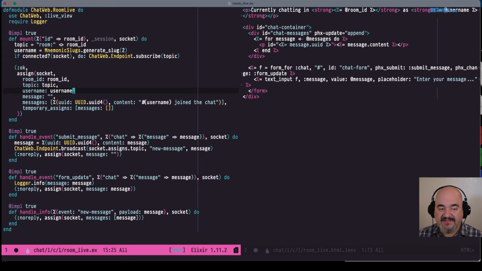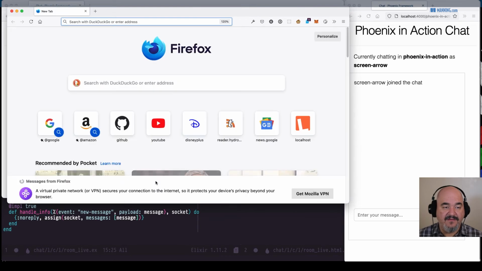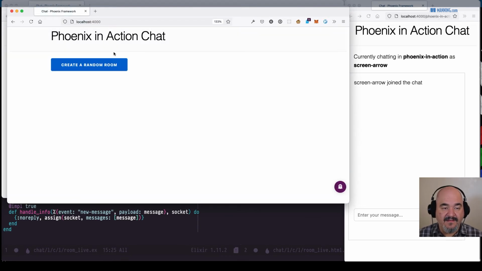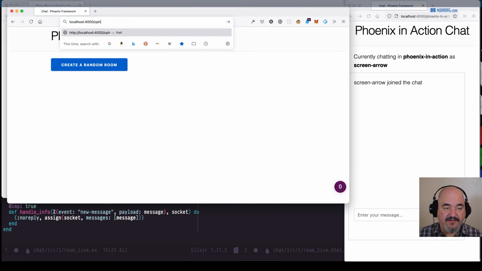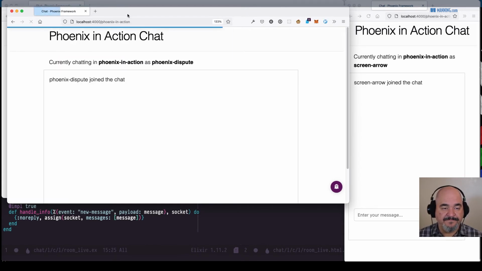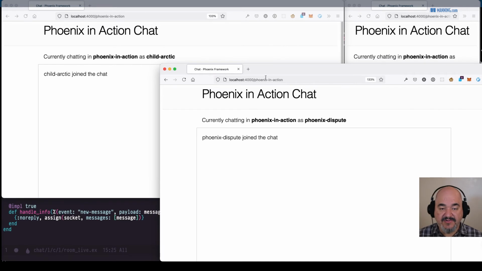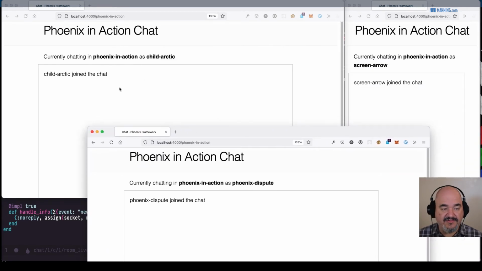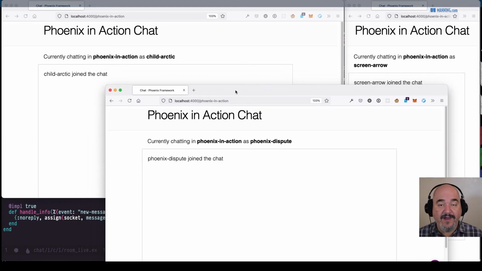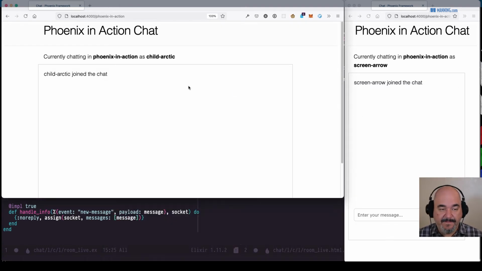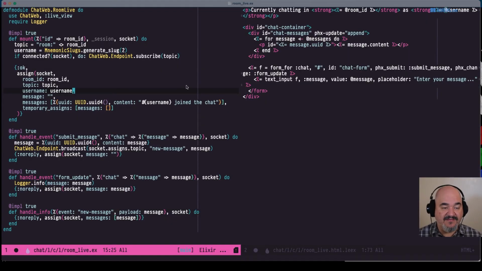dynamic, because if another person joins, like if we go and join again, all right, we want the Phoenix in Action chat room. So Phoenix Dispute joined the chat, but these two, Screen Arrow and Child Arctic, don't know about Phoenix Dispute yet. Wow, Phoenix! How strange that Phoenix came up as a random name. That's pretty fun. All right, bye Phoenix Dispute. So we want to be able to track those as well. So how do we do that?